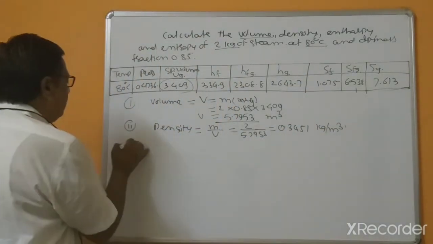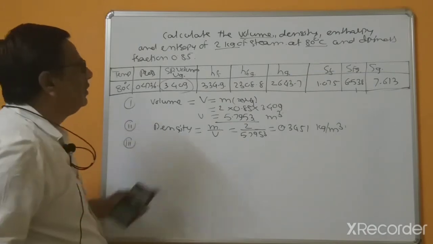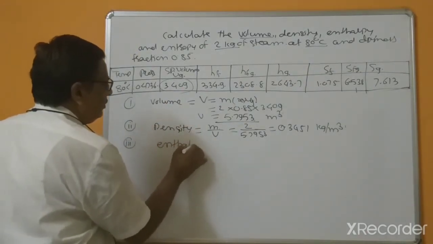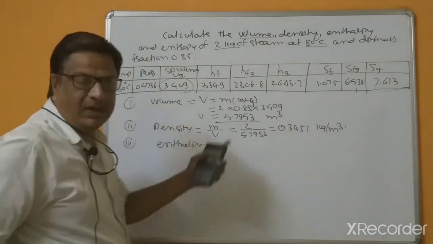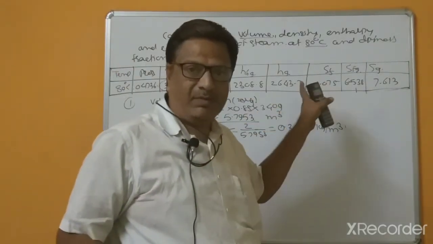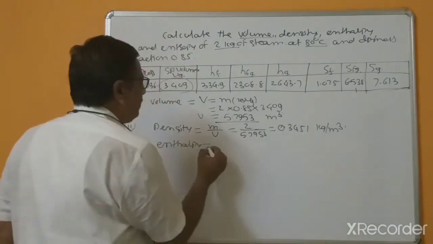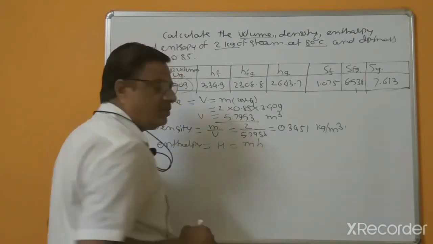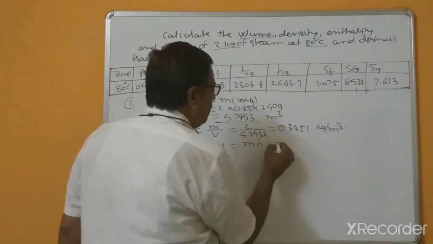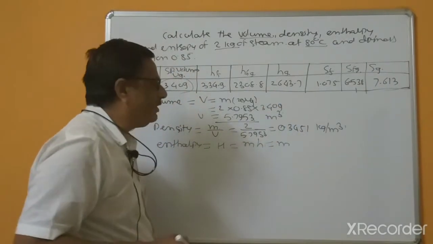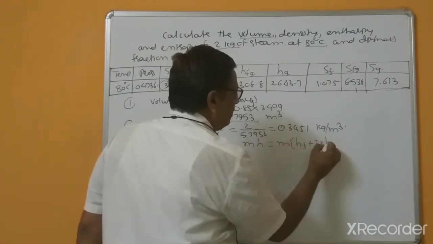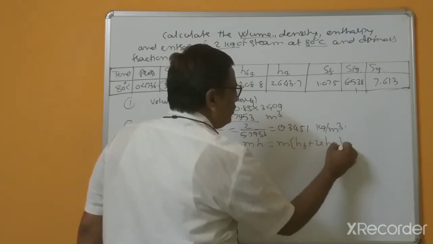And then third bit, what is enthalpy? So enthalpy is not asked as specific enthalpy, here it mentions enthalpy, so that's why capital H equal to m into h, and h equal to, because here the dryness fraction is given, Hf plus x into Hfg.